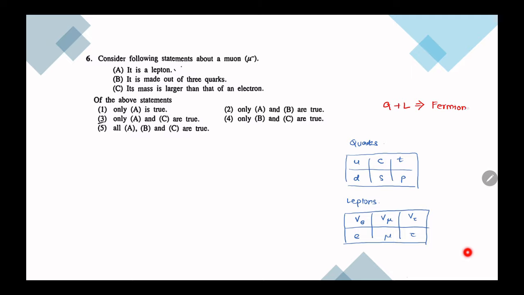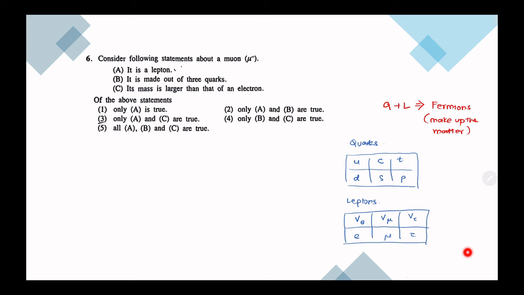Just try to remember these names. Fermions make up the matter. Atoms are made up of some matter, right? So these are the particles that it is made up of.